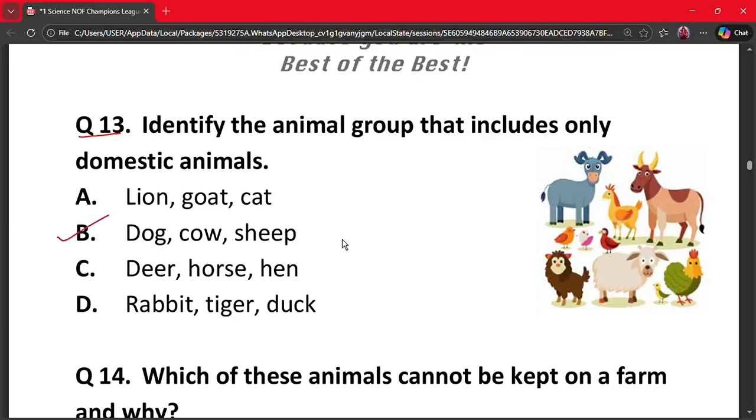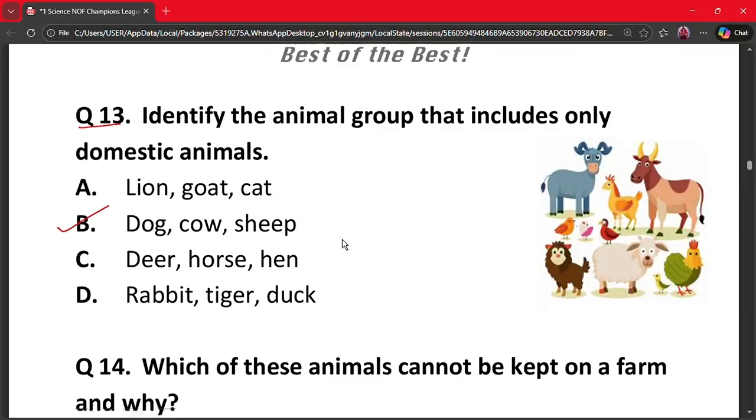Domestic animals live with humans and are useful to us. Dog, cow, and sheep are all domestic animals. Therefore, the correct option is option B.